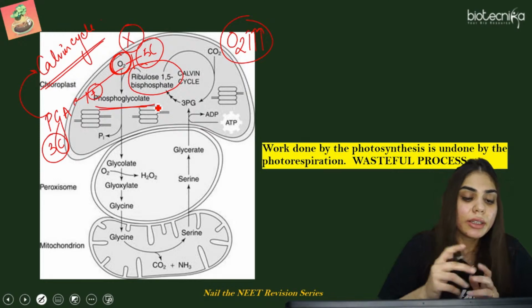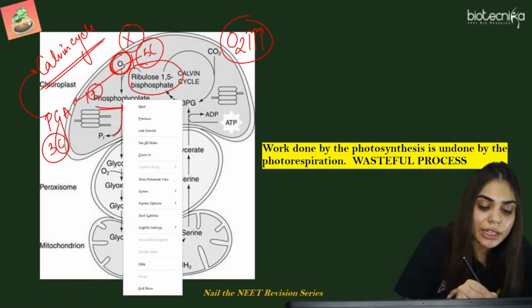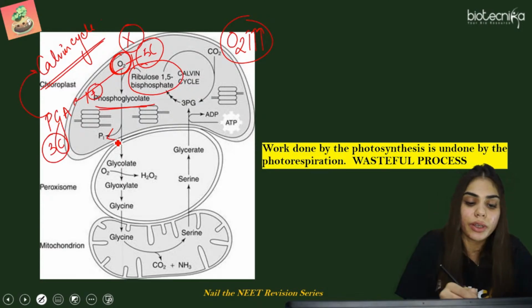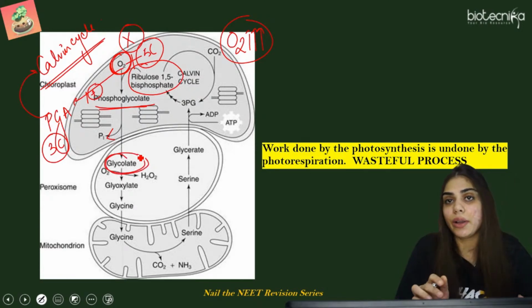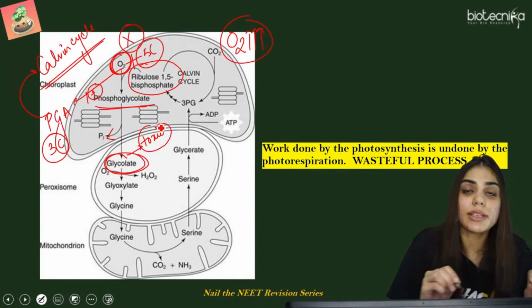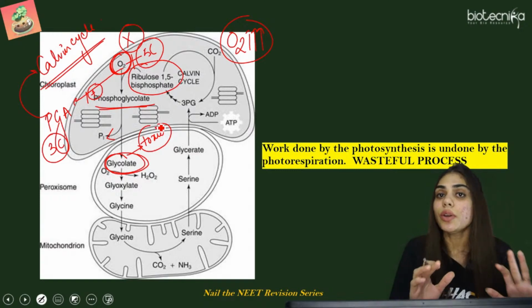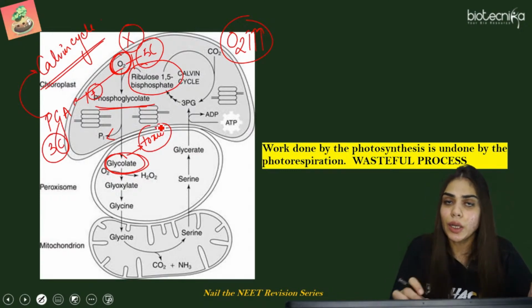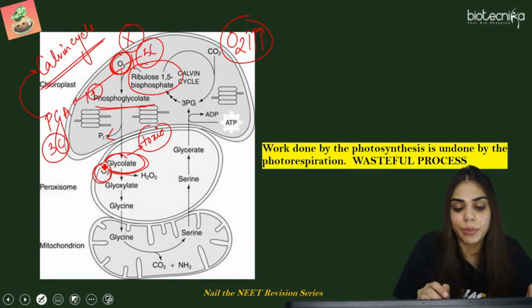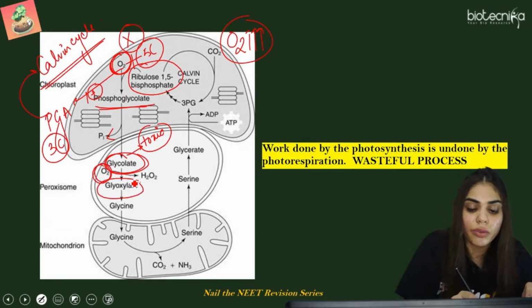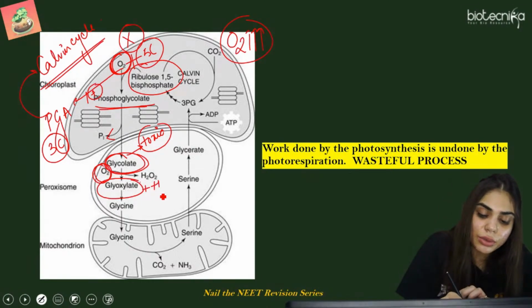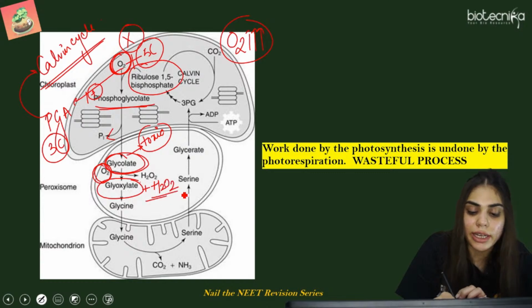अब ये phosphoglycolate, it is a glycolate that is combined with an inorganic phosphate. So what will happen? This phosphoglycolate, it will release one phosphate in the form of Pi, and it will cause the formation of glycolate. Now this glycolate, it is highly toxic to the cell. ये बहुत ज्यादा टॉक्सिसिटी प्रोवाइड करता है सेल्स को, तो इसको ज्यादा लंबे समय तक प्रेजेंट होना बिल्कुल नहीं चाहिए. सो इट अगेन एक्सेप्ट्स one molecule of oxygen from the atmosphere and it will lead to the formation of glyoxylate. And once this glyoxylate is formed, it is also leading to the formation of hydrogen peroxide.